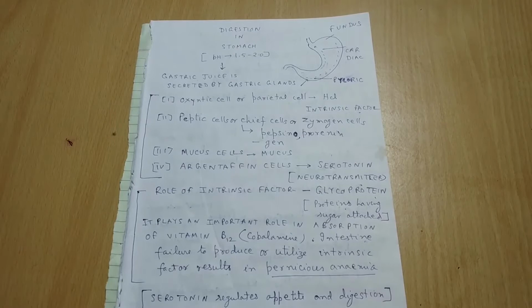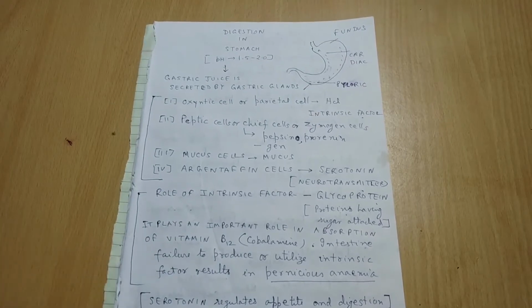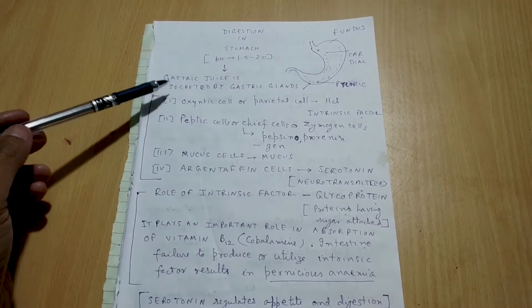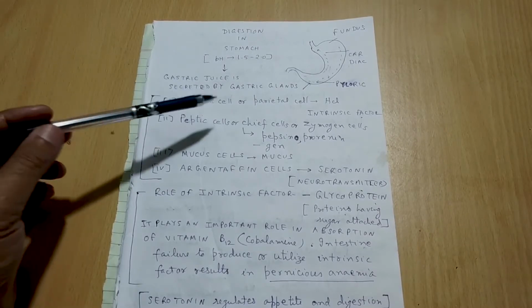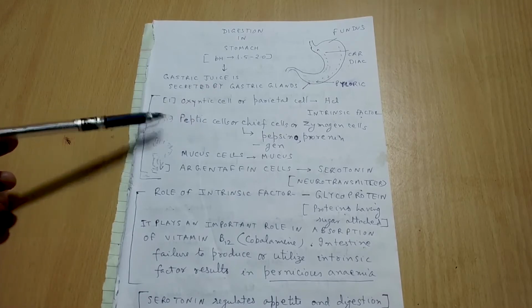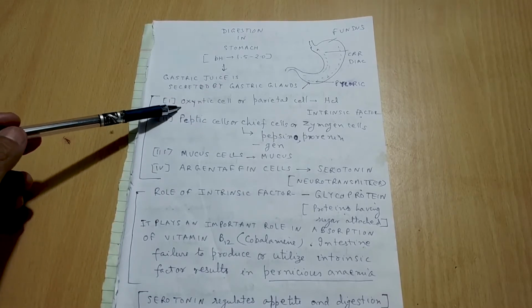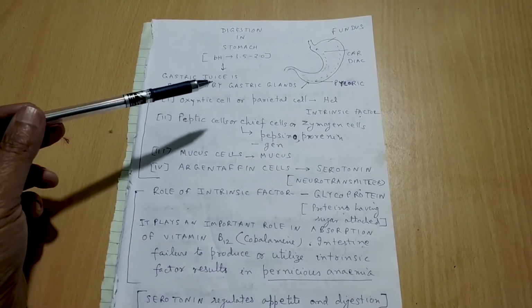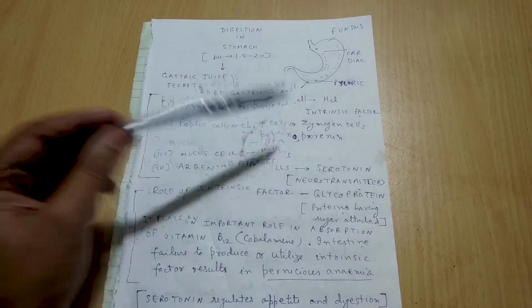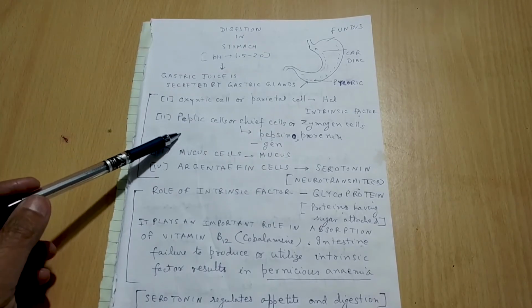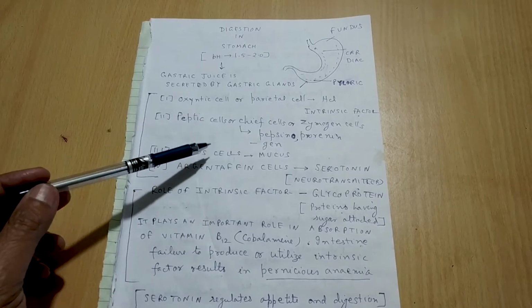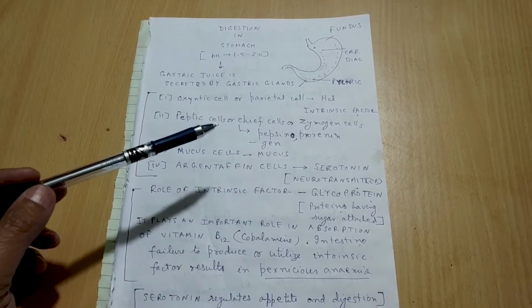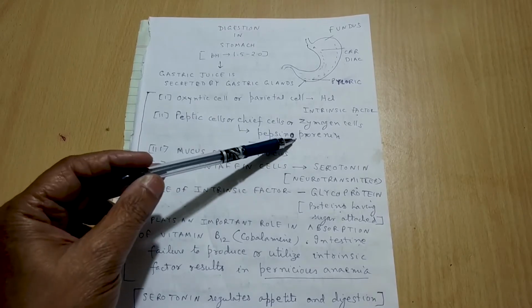Okay. So we'll go to that now. The wall of the stomach secretes the gastric juice. And gastric juice is secreted by gastric glands. And the gastric glands, I told you, they have got the special kind of cells. So one cell is called the oxyntic cell, it's also known as the parietal cell. And it secretes the hydrochloric acid and intrinsic factor. Okay, the second is the peptic cell, also called the chief cell, or the zymogen cell, and these cells secrete the inactive enzymes pepsinogen and prorenin.